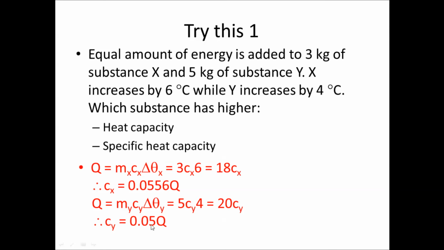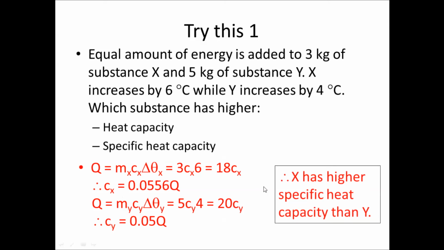Now, which one is larger? Obviously, X is larger. So the answer is X has a higher specific heat capacity than Y. Now, why do I need you to use the calculation method? The reason is that to reason out which one has a higher specific heat capacity is extremely complicated, which I will not go into detail. There is a lot of differences when you talk about per kg or per 1 degree Celsius increase. So in this way of doing, you avoid all this complex reasoning.